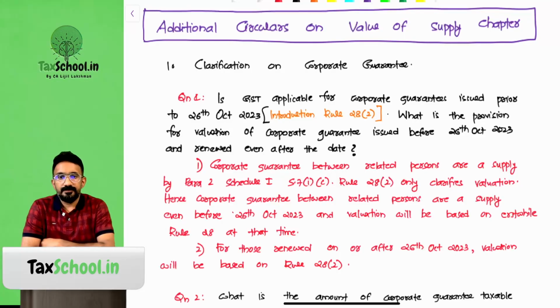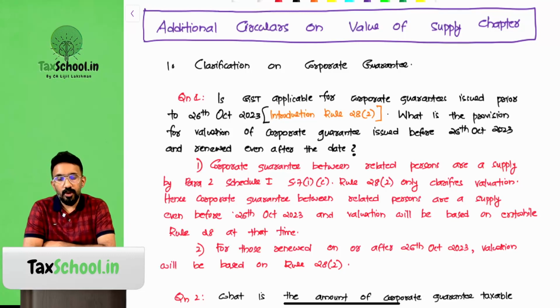Question number 1. Is GST applicable for corporate guarantees issued prior to 26th of October 2023? That is, before 26th October 2023, when Rule 28.2 was introduced. What if the guarantee was given before that? What is the provision for valuation of a corporate guarantee issued before 26th of October and renewed even after that date?